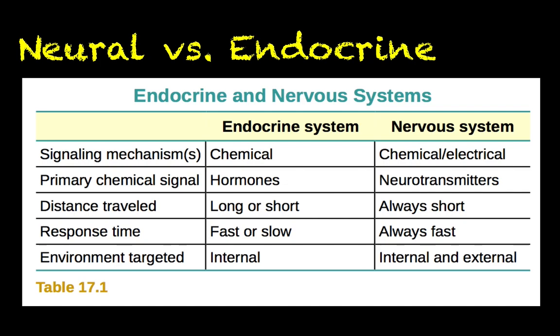We tend to think of electrical messages being very fast, and that is true here as well. And another thing that's not listed here on this table but is worth mentioning is what we call duration of action. Once the message is received by the target cell and once it produces a response, how long does that response last? In the case of the nervous system, the response actually does not last very long. But in the case of the endocrine system, the response actually lasts quite a long time, mostly because it takes a little bit of time to clear the hormone out of the bloodstream. As long as that hormone is in the bloodstream, the effector cells will produce a response.